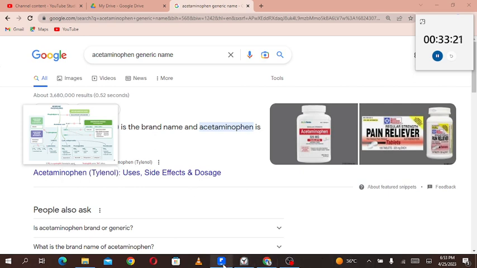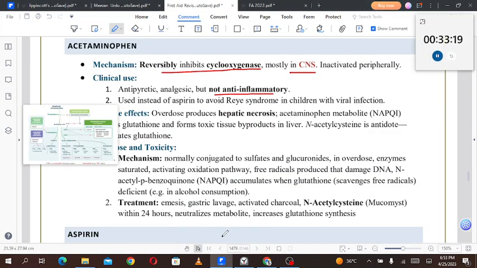It is very important for the Step 1 exam because they ask you about acetaminophen toxicity in the liver disease, in the liver as well. So the clinical use is antipyretic and analgesic. Acetaminophen, the Tylenol, is used instead of aspirin to avoid Reye's syndrome in children with viral infections.